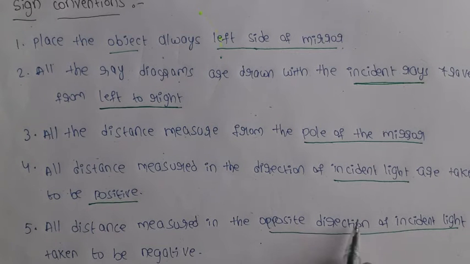If the reflected rays travel in the opposite direction to the incident rays, we take the distance as negative. So the direction of the incident ray is always positive, and in the opposite direction we take the negative sign.